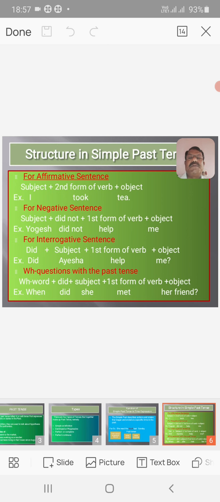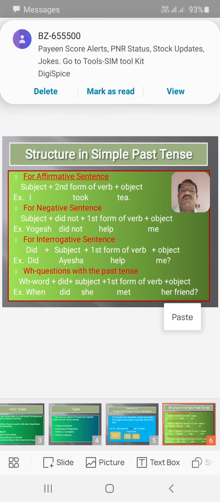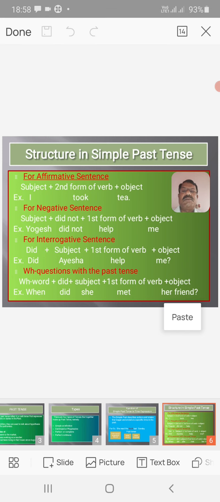So there is a structure in simple past tense, if we make use of simple past tense in connection with affirmative sentences. What is the structure of the simple past tense in an affirmative sentence?